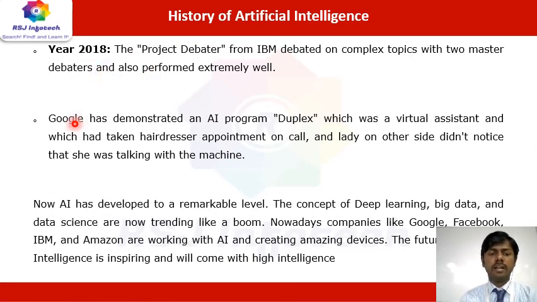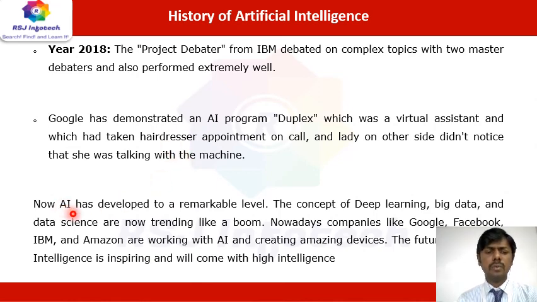And then another process, Google demonstrated an AI program in that period called Duplex, which was a virtual assistant. It took a hairdresser appointment on a phone call, and the lady on the other side didn't notice that she was talking with a machine. So this is how the Duplex example worked out.